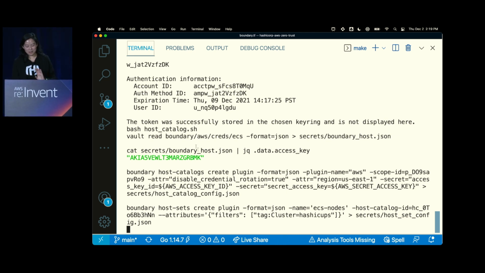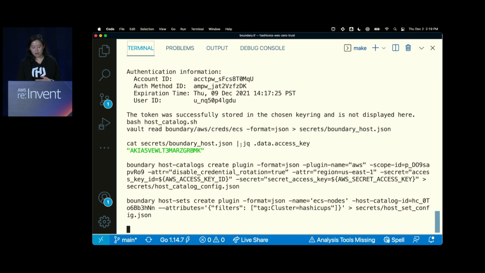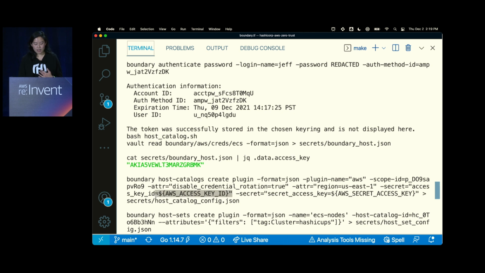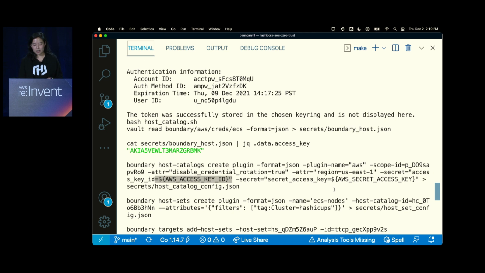It's clearly bad security. I should not have given Rosemary my password. Yes, I'm going to use Jeff's password. But the important note is that I'm adding a host catalog. Remember before I showed the Postgres target, this is very similar in that this is the ECS nodes target, right? So I'm adding a host catalog with a plugin. This plugin is the AWS plugin, and what this will do is automatically discover instances with specific filters. I also have to pass the access key and the secret access key, which I generated with Vault previously. I showed you the Terraform for that, and I'm passing that in.